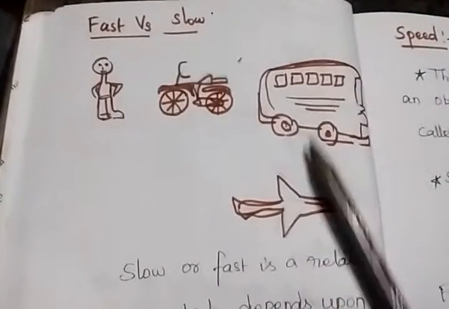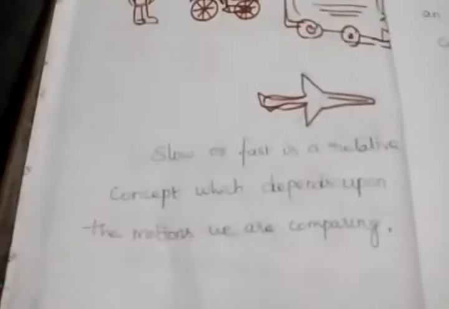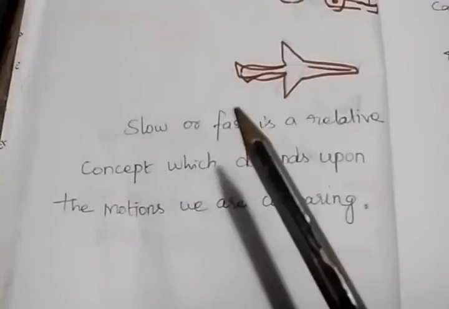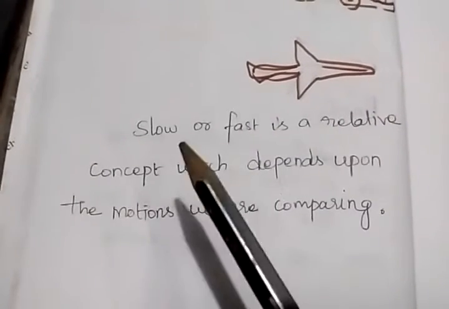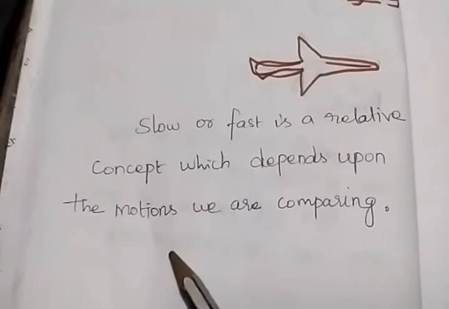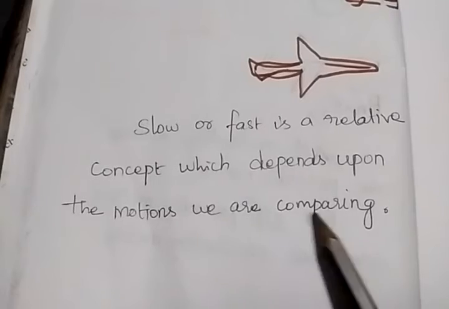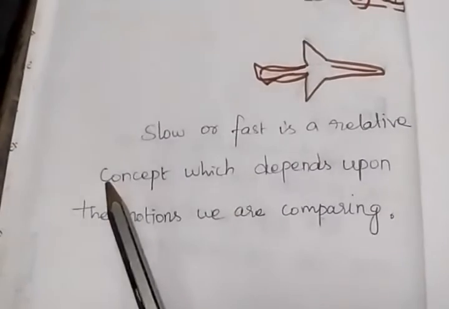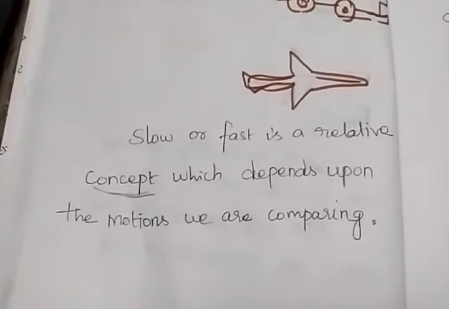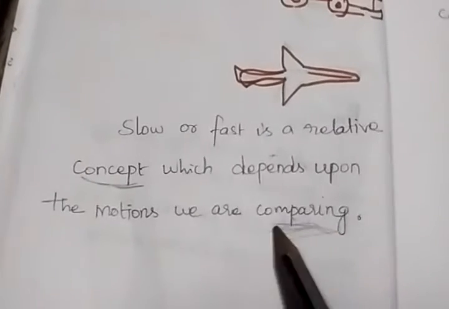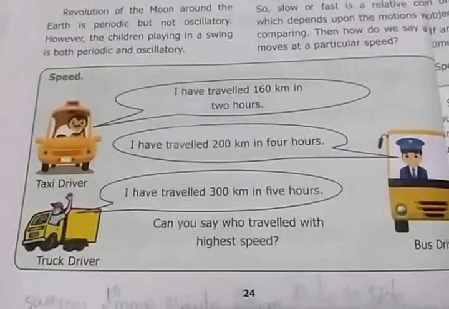Students, from these we know slow or fast is a relative concept which depends upon the motions we are comparing. Students, see this picture.